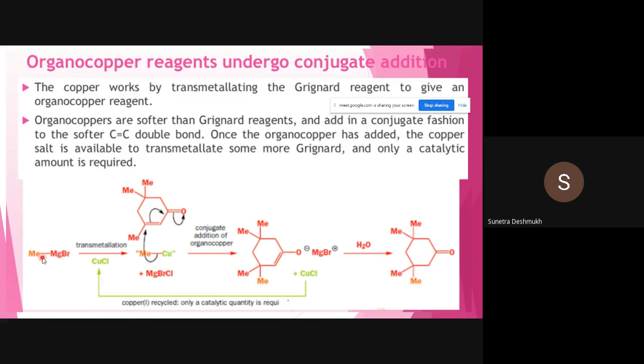Okay, so this step is nothing but the transmetallation step. The bond between methyl and magnesium is breaking, and a new bond between methyl and copper is forming. Okay, so this is the role of copper.